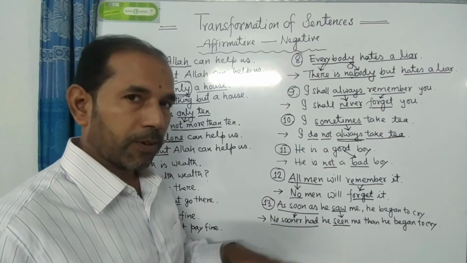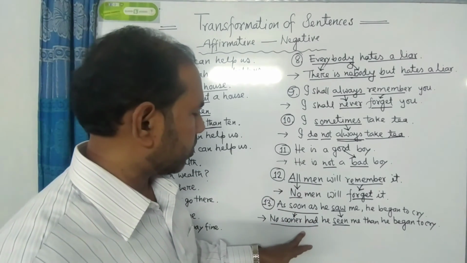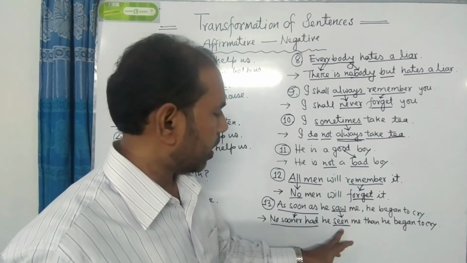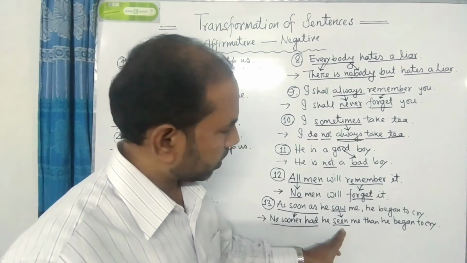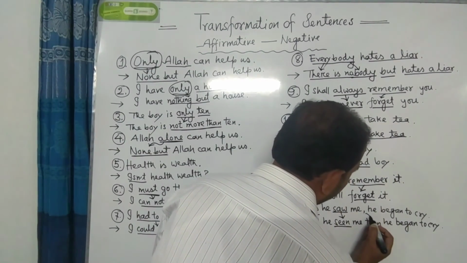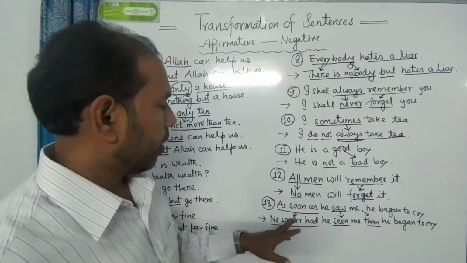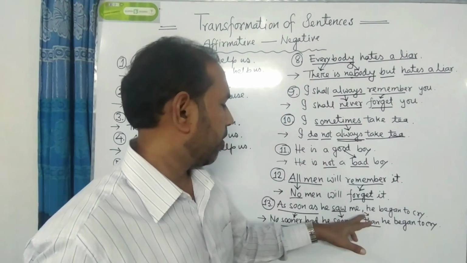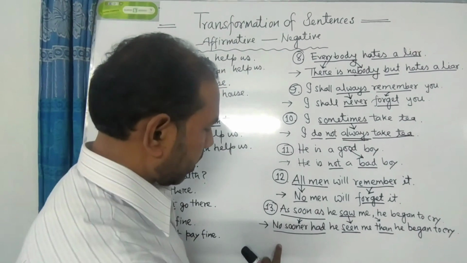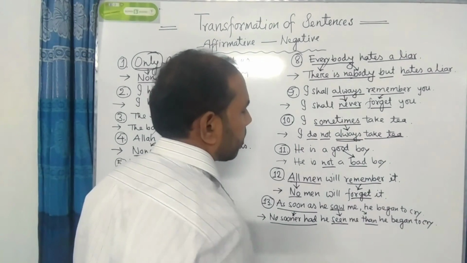So dear students, please follow the sense. Instead of as soon as, I have used no sooner had. And then the past form of the verb saw has turned into the past participle seen. Then we have to use then instead of the comma. Please follow me. As soon as he saw me, he began to cry. And the answer is no sooner had he seen me, then he began to cry.